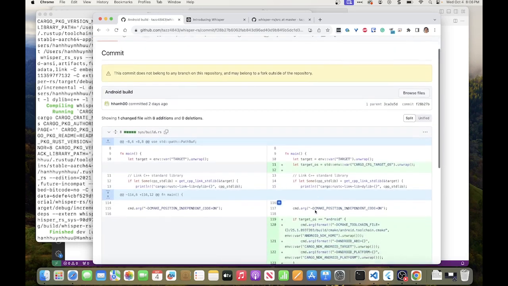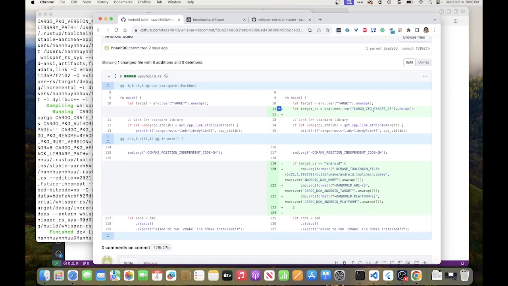Alright, so I just added this. What it does is that if you're compiling for Android, if your target OS is Android, then we have to specify the NDK toolchain. This one is actually quite cool because CMake has the ability to build for Android as long as you provide the toolchain file. So all you have to do is find where the toolchain file is in your NDK installation. For me, that was under this path here because I'm using NDK 25.189 and so on. So that's the path for that Android toolchain.cmake.